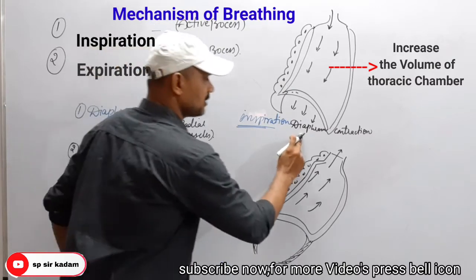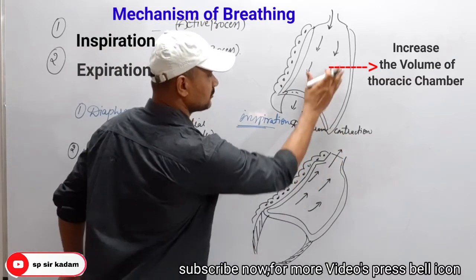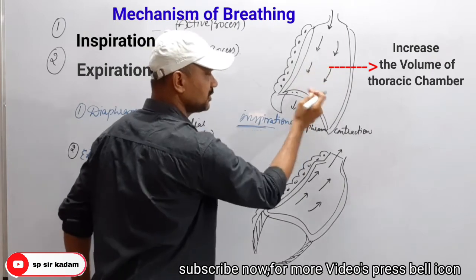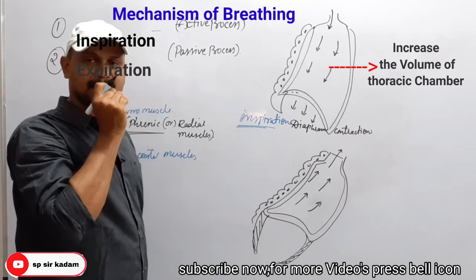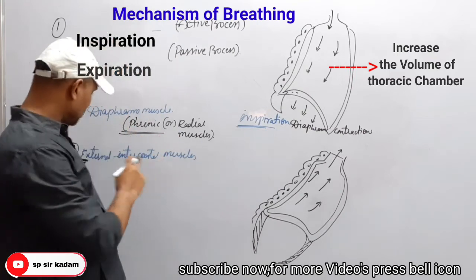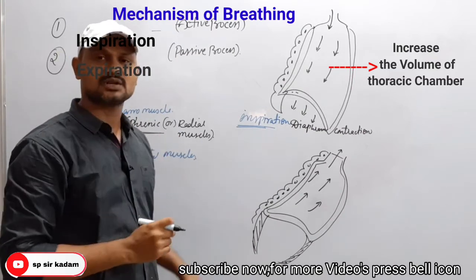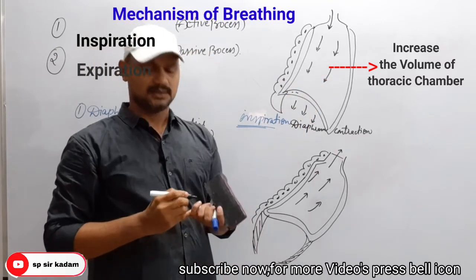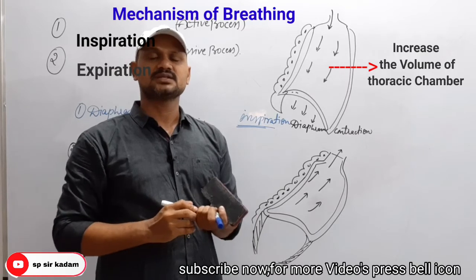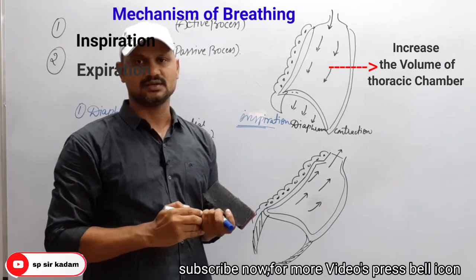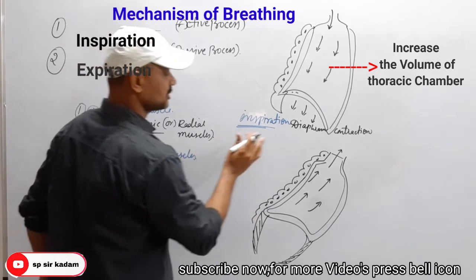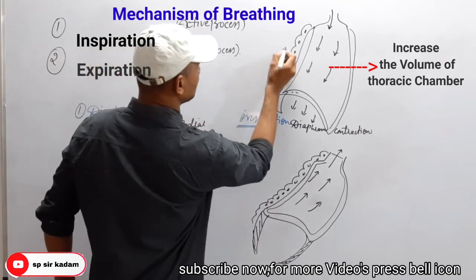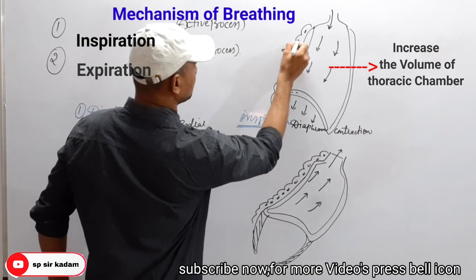When the diaphragm muscles undergo contraction, the volume of the thoracic chamber increases in which direction? That is the anterior-posterior direction. And next, by the contraction of external intercostal muscles, the volume of the thoracic chamber also increases in which direction? That is the dorsoventral direction. It means during inspiration, by the contraction of these two muscles, here ribs,